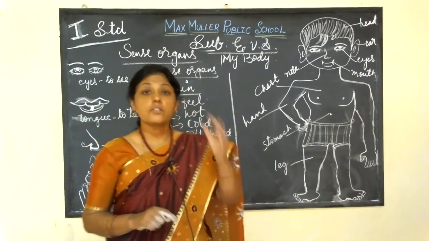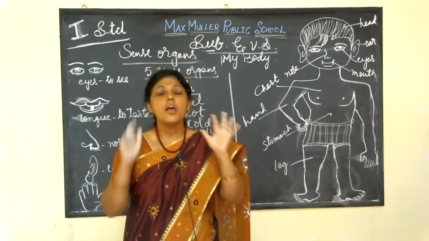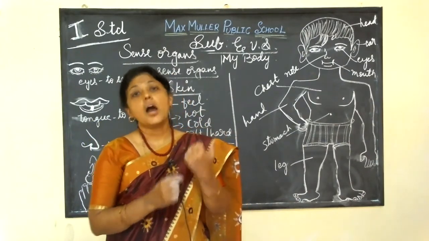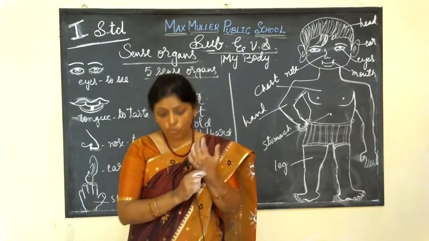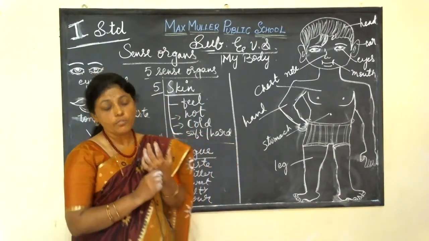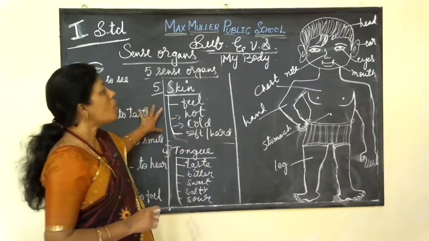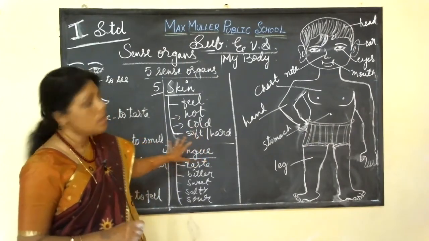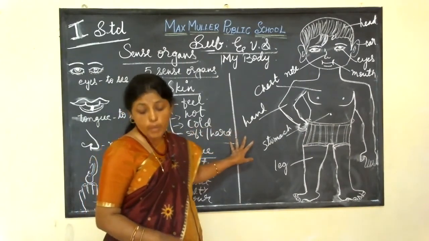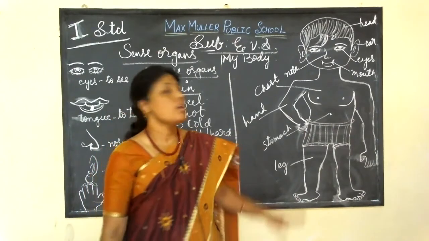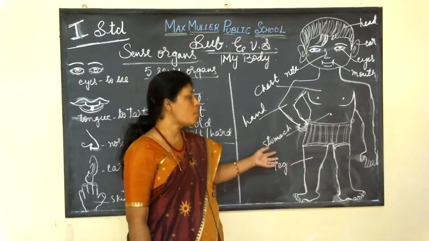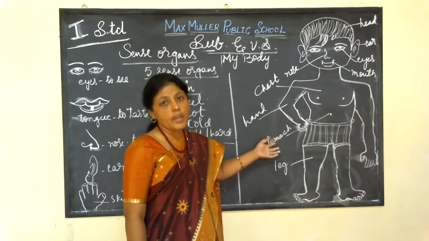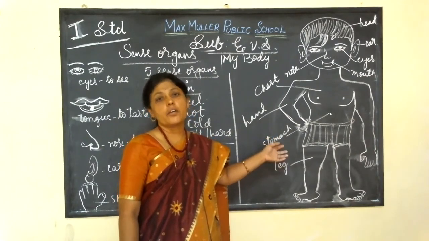That means eyes to see, nose to smell, ears to hear the voice, tongue to taste the food, and skin to feel. So this is about my body. Okay, children? So now you understood, no? Our body has many parts. Each part has a different function, a particular name, but all the parts work together.